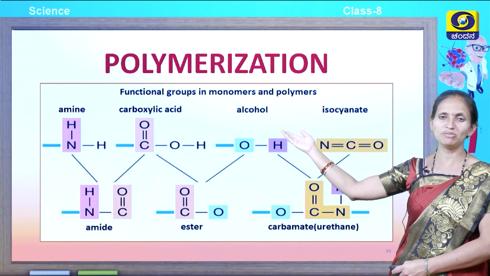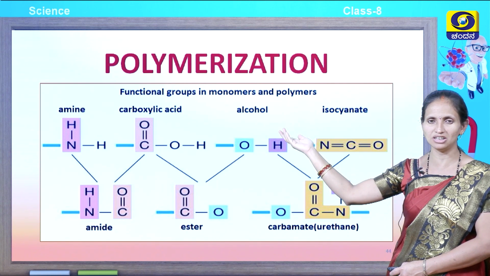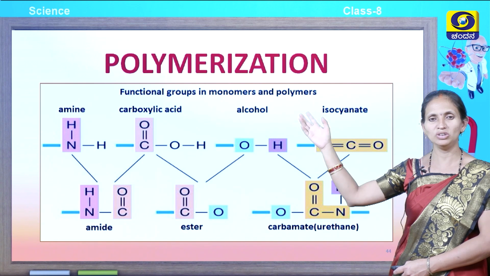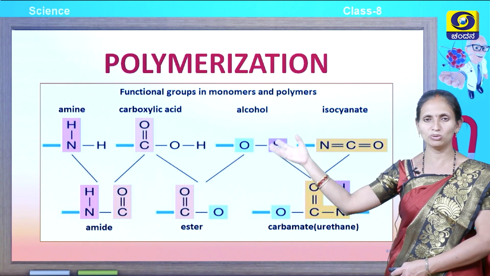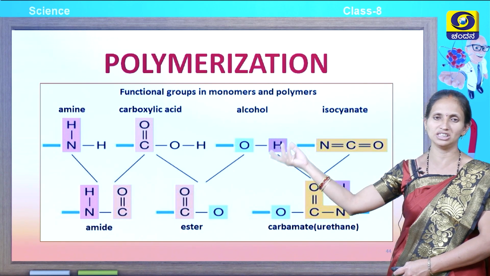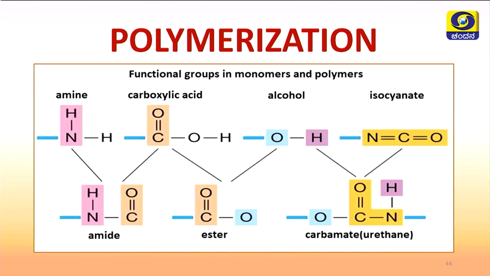Some examples of polymerization are the functional groups in their monomer form that result in the formation of a polymer. The process involved is polymerization. So, here the amine group, amino acids, results in the formation of a polymer called protein. Carboxylic acid, the COOH group, is a monomer.